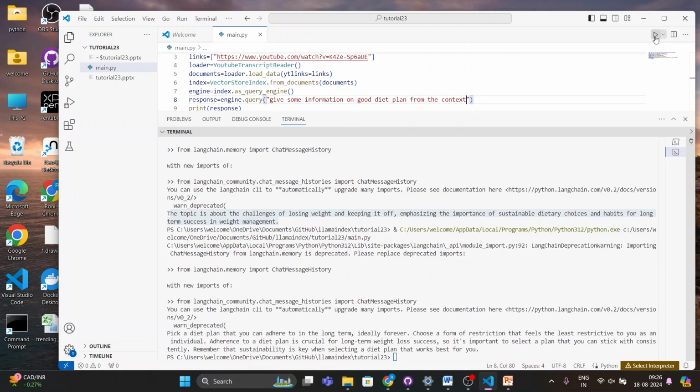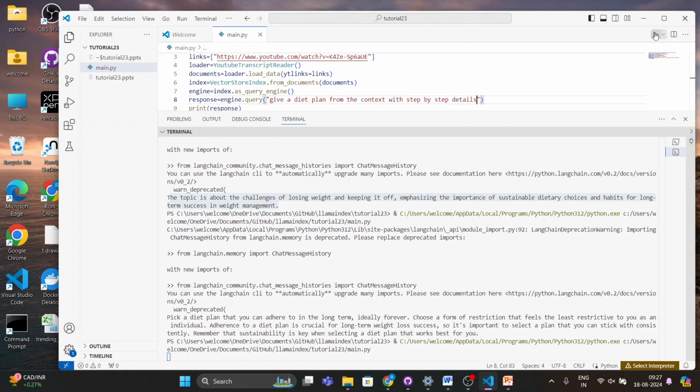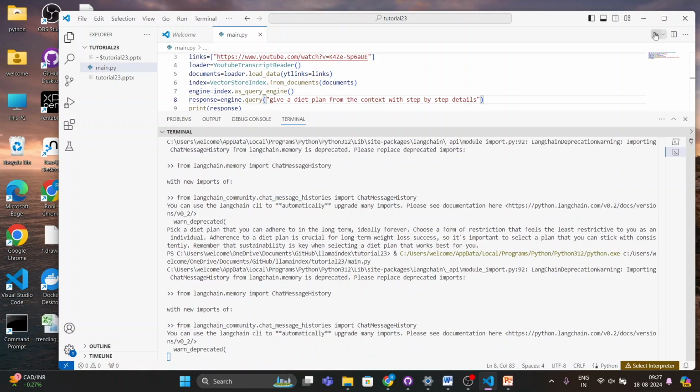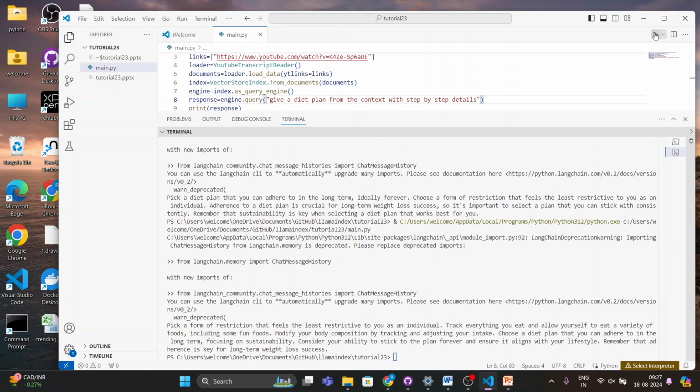Pick a diet plan, and choose from the restriction, give a good context with step-by-step details. Let's see. I asked it to actually give me a diet plan with the step-by-step details. So pick up from the step.